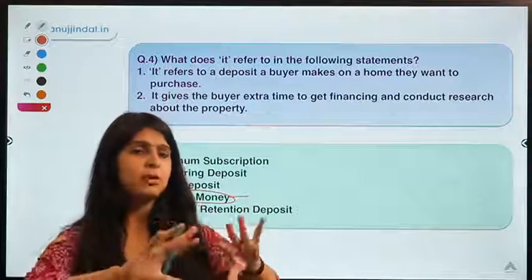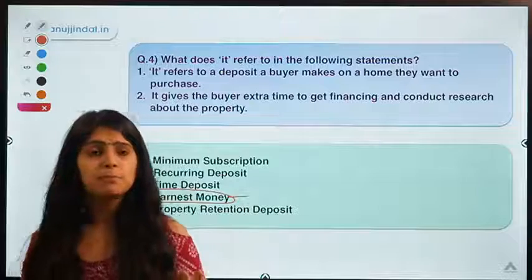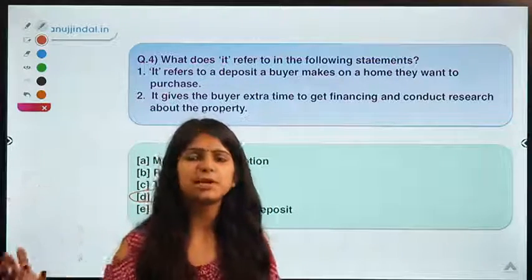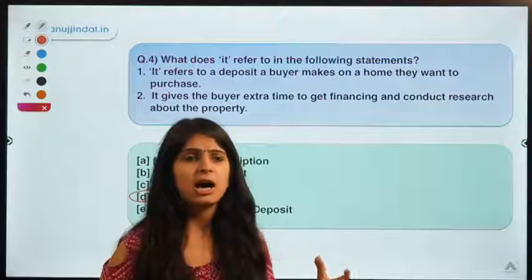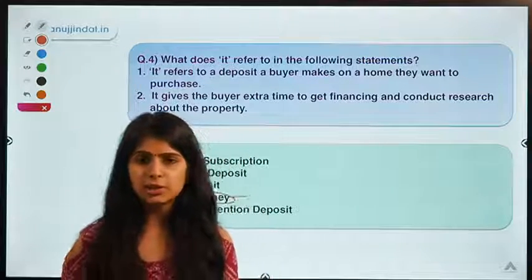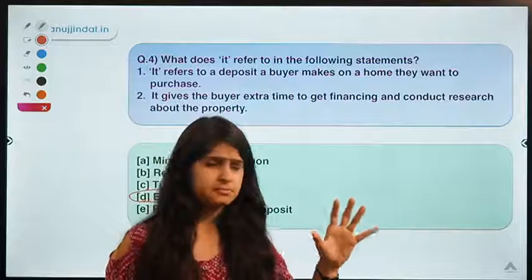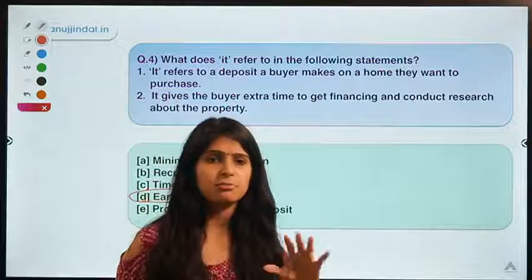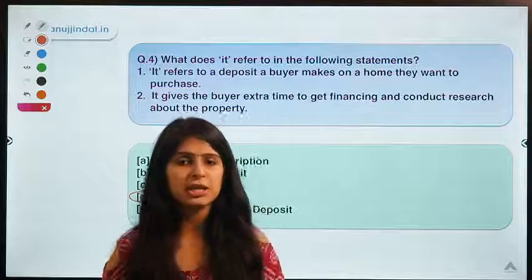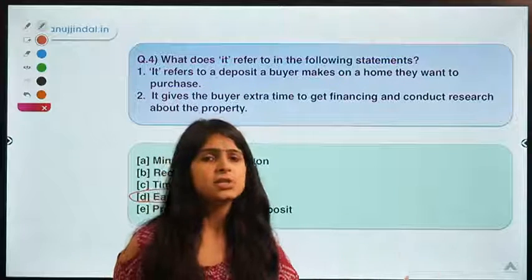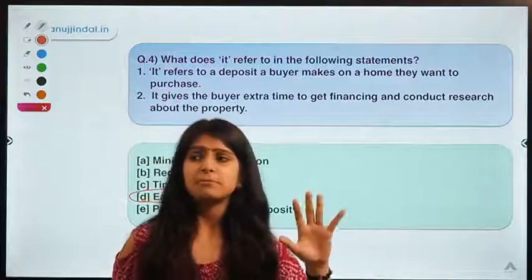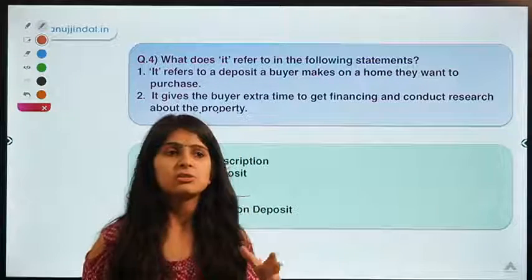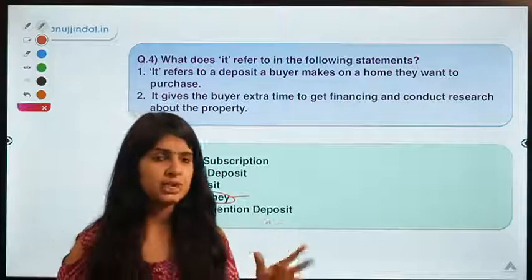See, here risk is involved for both of you, because if you pay the entire amount and you buy that flat and then you consult your parents, then you find out there is some sort of problem in that house, then it's going to be really difficult for you. Whereas if you don't come and buy that house and you just book it and go away and never come back to that builder, it is a loss for that particular person, because he might not be able to sell it, or he might turn away some customers just because he has booked the flat for you, right?